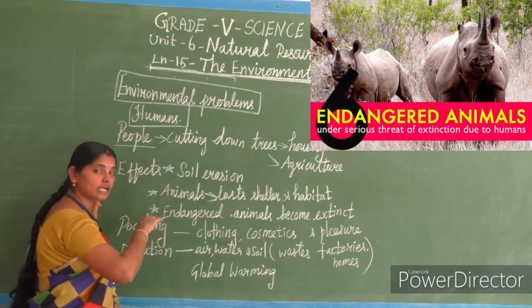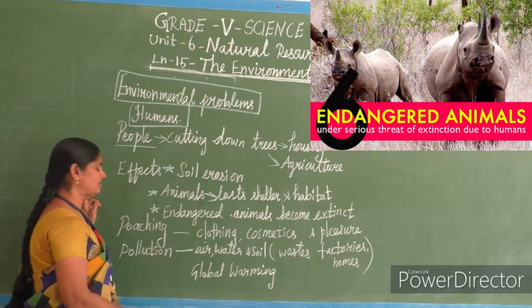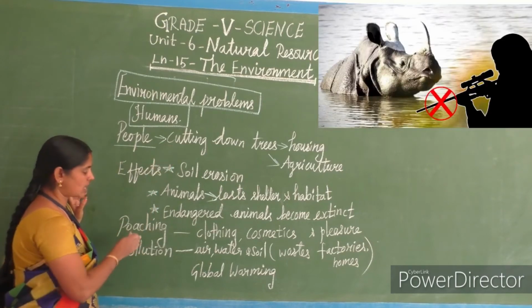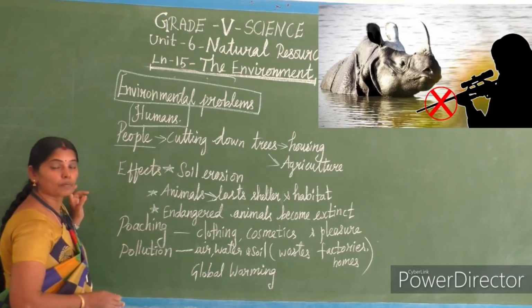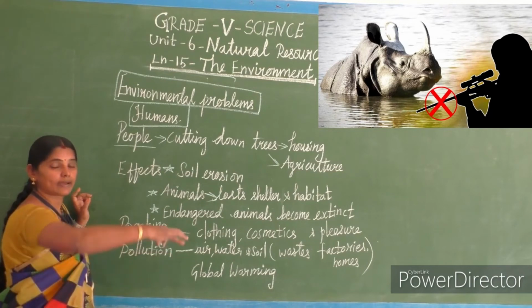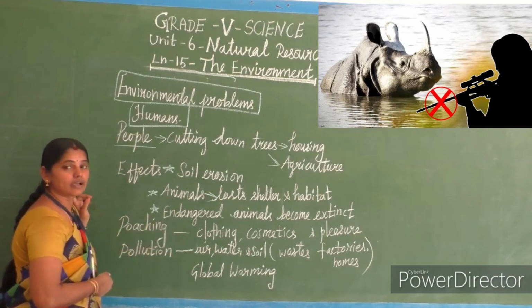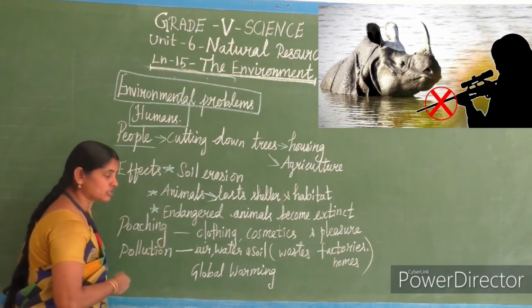So the endangered animals become extinct. And not only are we cutting down the trees, we are also poaching. Poaching means what? Capturing the animals. Why are we capturing the animals? வேட்டையாடுதல். Why are we capturing the animals?